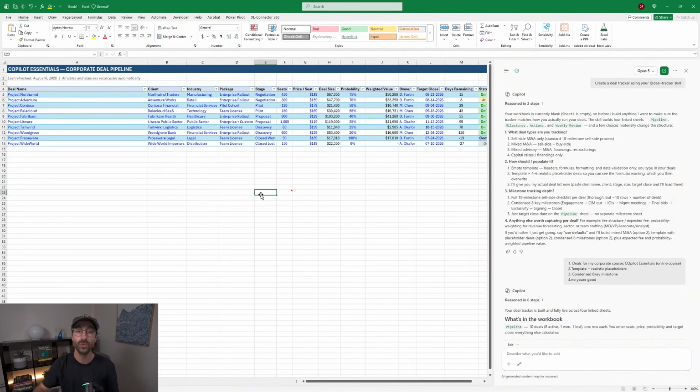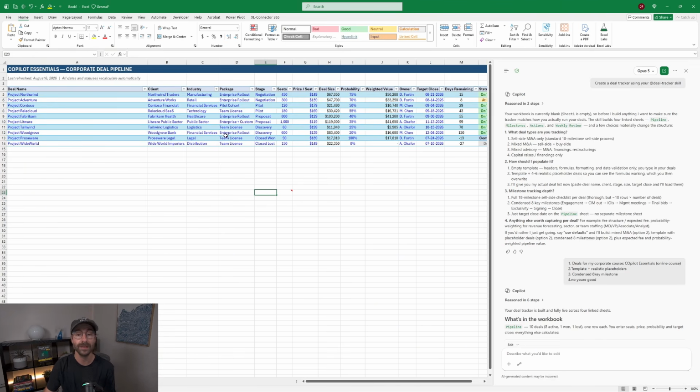Basically, you give some instructions to your skill, and it will always do the same task in the same way. So think about a repetitive task. That's where you would like to set up a skill. Let's say you do some reconciliation in Excel, or you always do pivot tables in a certain way in Excel, always doing the same task.